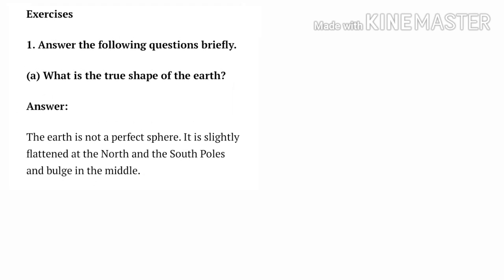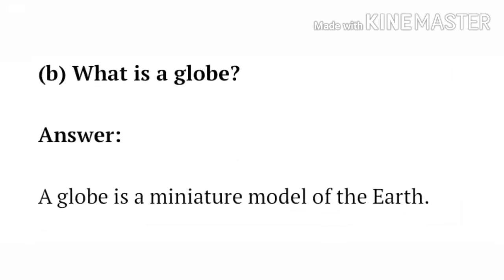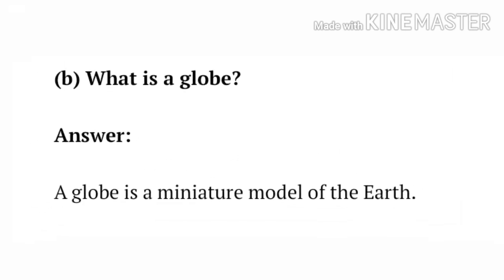Question number A. What is the true shape of the earth? Answer. The earth is not a perfect sphere. It is slightly flattened at the north and the south poles and bulges in the middle. Question number B. What is a globe? Answer. A globe is a miniature model of the earth.